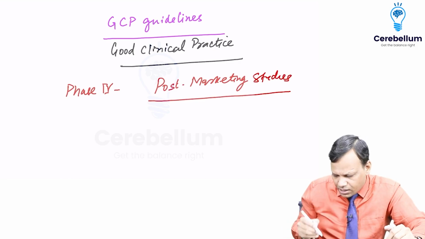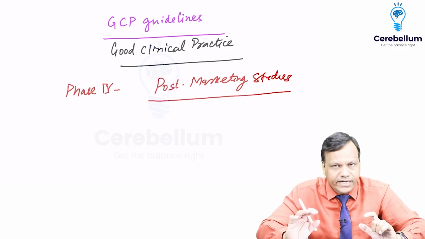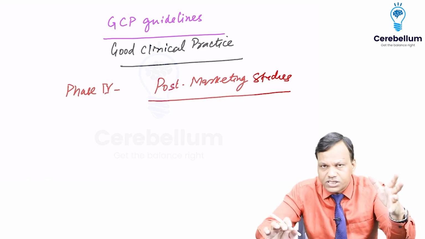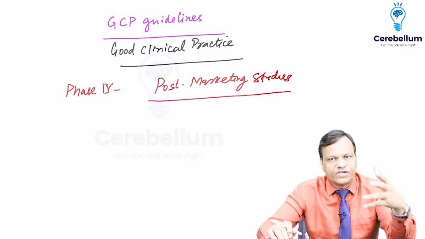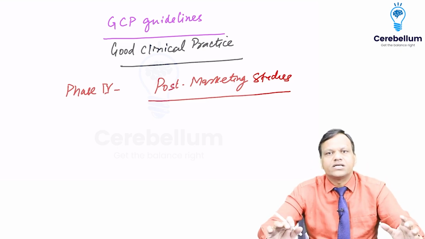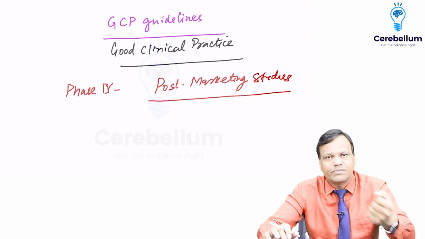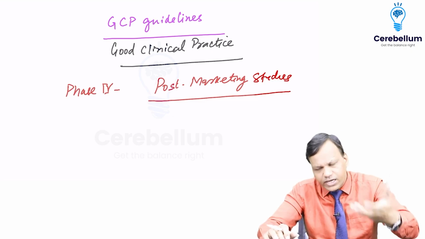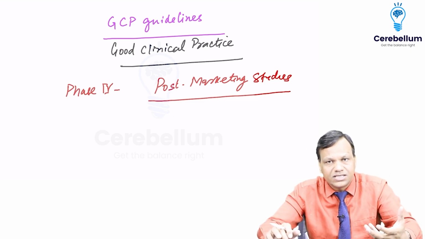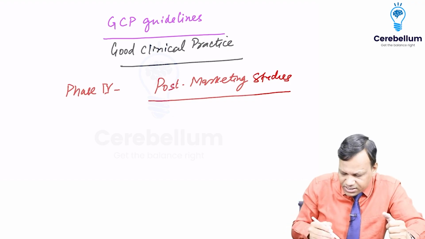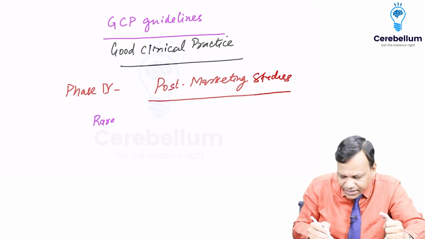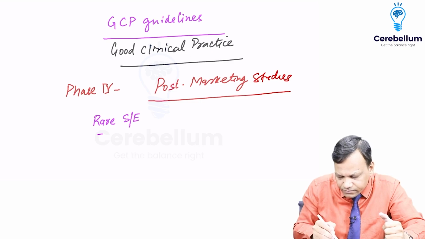Post-marketing studies. Now the question is, we have already tested the drugs in thousands of patients. We have done phase 1, phase 2, phase 3. We have confirmed the results also. Now why test now? The drug is already in the market. Patients are already getting the drug. Why test now? The reason is, phase 3 trials are done, but they mainly miss rare side effects of a drug.